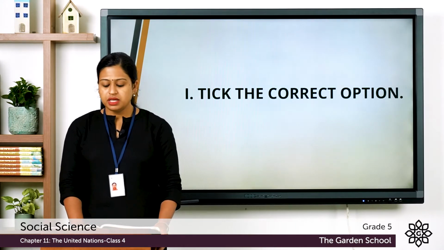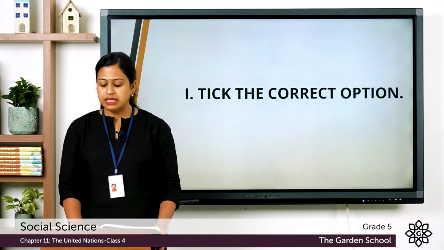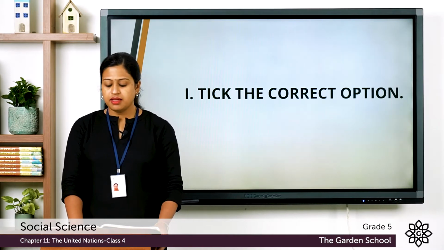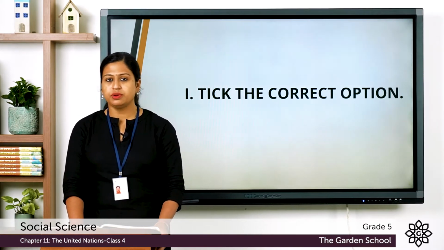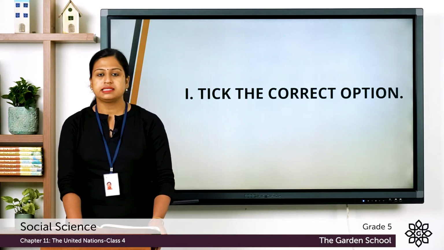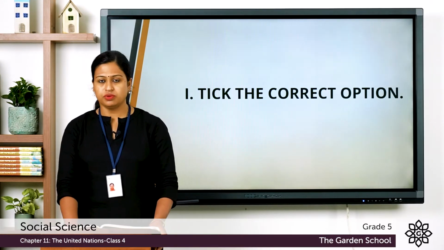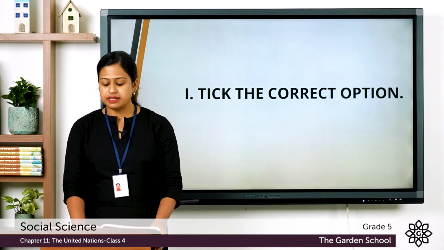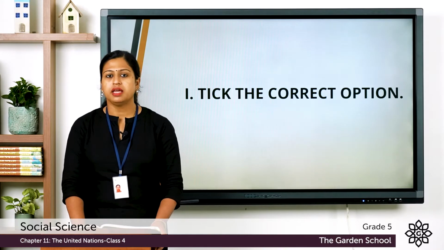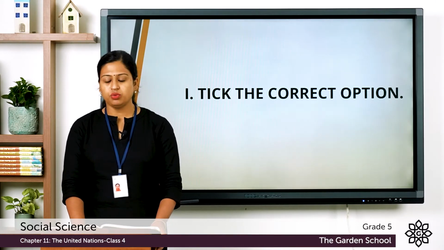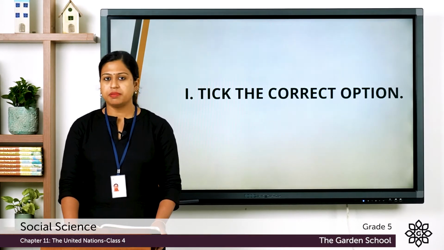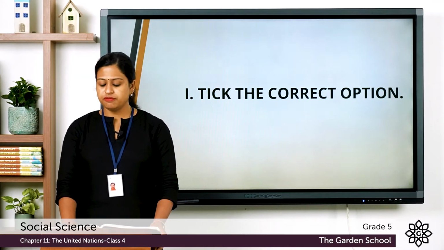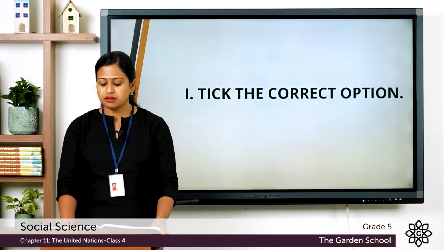Third question, each member of the UN in the General Assembly has, three options are there, A the right to vote according to its size, B a single vote, C 2 votes. Fourth question, the Secretariat carries out, three options are A the daily work of the UN, B passes the budget of the UN, C the work of sending peacekeeping forces to countries in conflict.